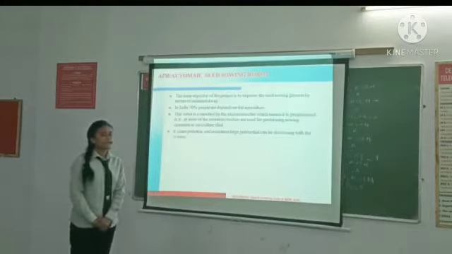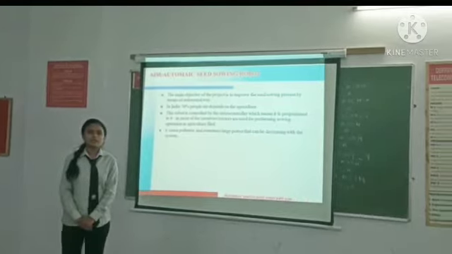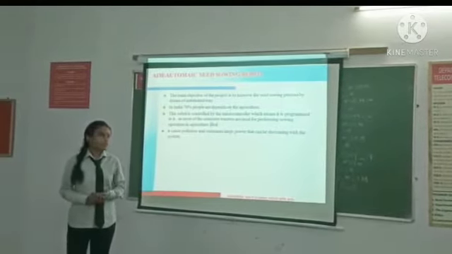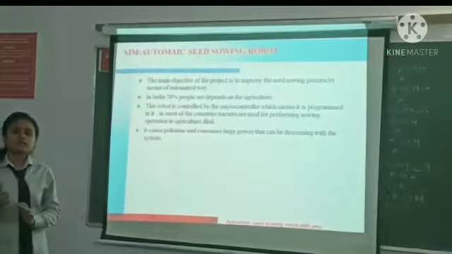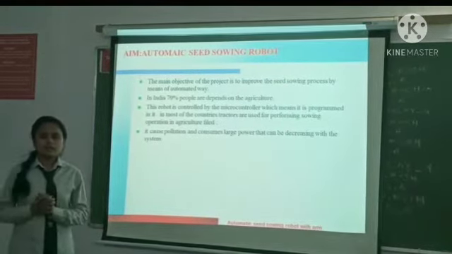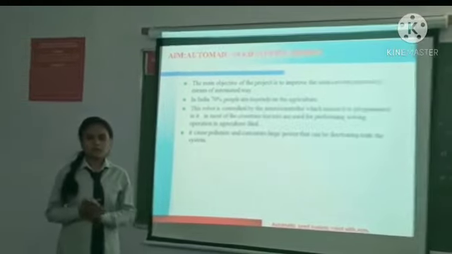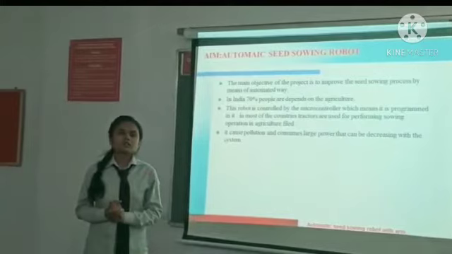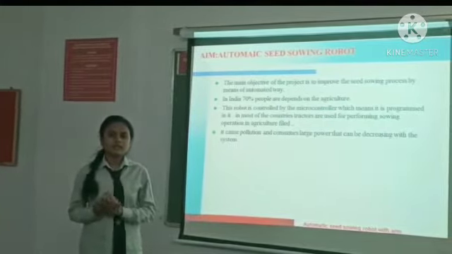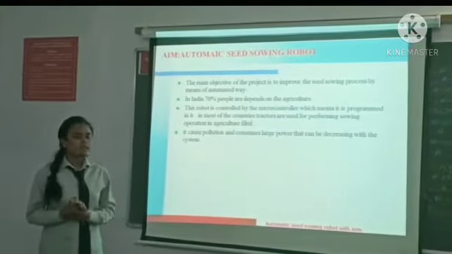So this is the aim of the capstone project. As we know, every project has its own motive behind making it. So this automatic seed sowing robot also has its own motive. Agriculture is a very important part of our country and the world, because due to this, humans can get healthy food and different types of fruits. So that's why it is very important.